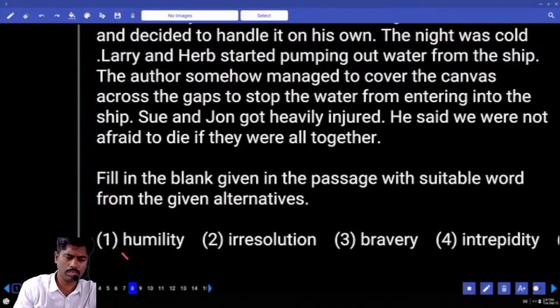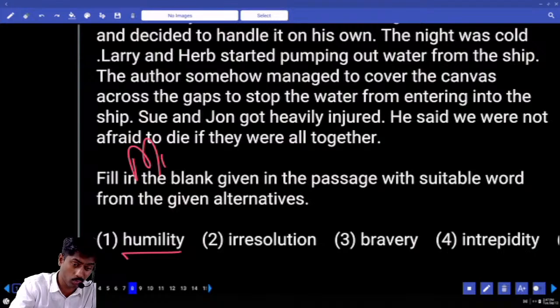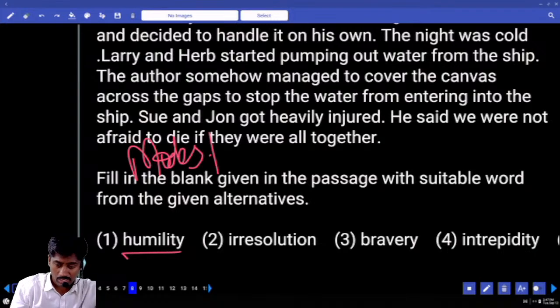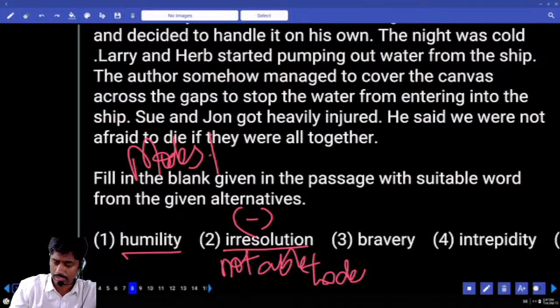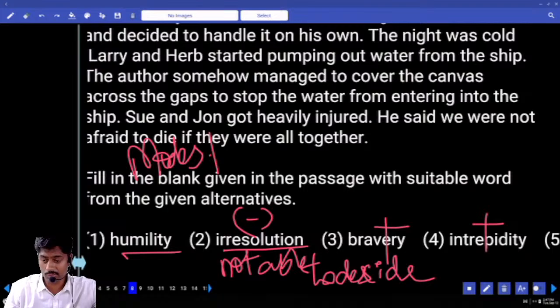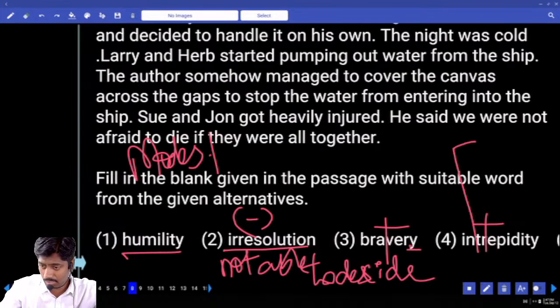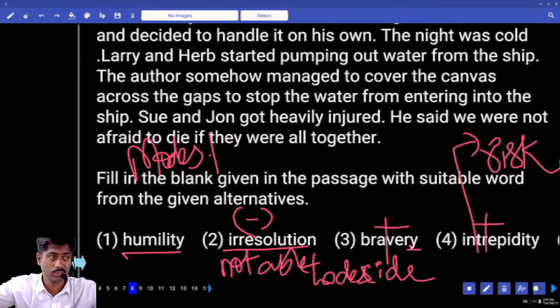Extreme humility. Humility is nothing but down to earth modesty, not arrogant, not ego. Irresolution, negative. Irresolution means not able to decide. Negative meaning. Bravery, positive. Intrepidity also positive. Intrepid and bravery are generally synonyms, but intrepidity means taking unnecessary, illogical risks also.